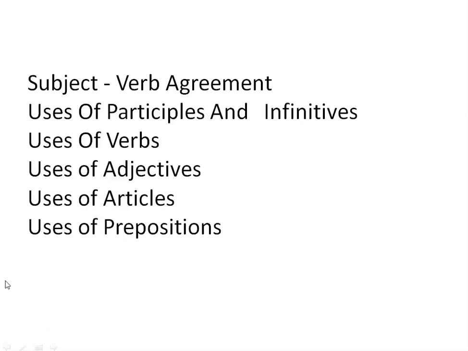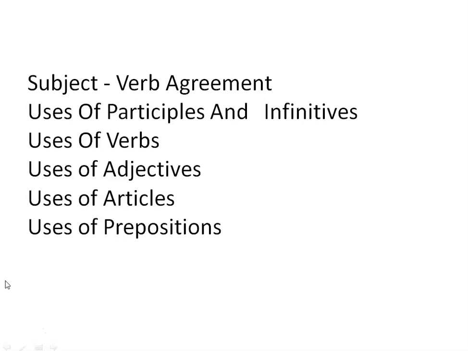In the question, typically there is a mistake, an error, that is usually underlined. We have to rectify that mistake and rewrite the sentence. If it is an MCQ type question, the answers are already given and you have to choose the right one. So here are the topics that we are going to focus on. Let's begin with the first one, that is subject verb agreement.